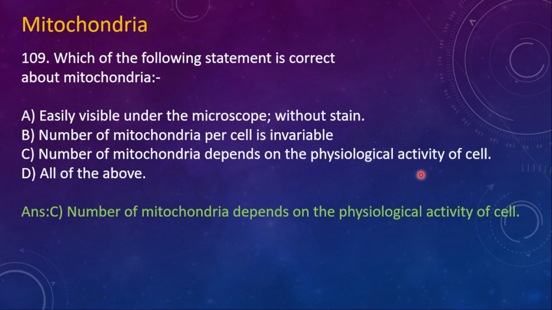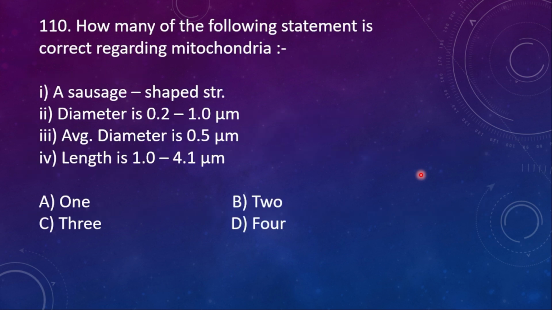For example, muscle cells. Next, 110. How many of the following statements are correct regarding mitochondria? Among them, how many are correct? 1. A sausage shaped structure. 2. Diameter is 0.2 to 1 micrometer. 3.